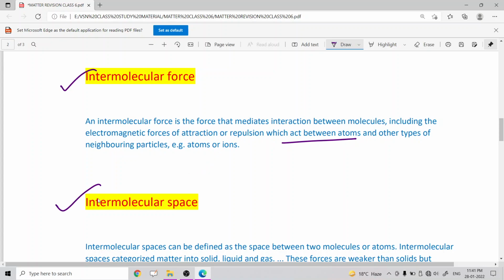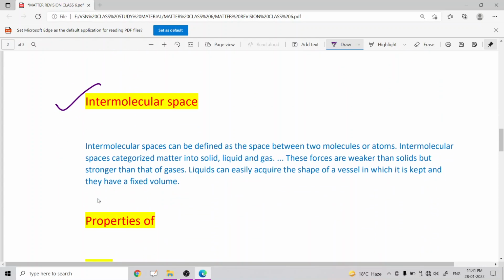And what is intermolecular space? Here you can say that intermolecular space can be defined as the space between two molecules or atoms. In general, intermolecular spaces categorize matter into solid, liquid and gas. For liquids, these forces are weaker than in solids but stronger than in gases. This is the basic property of a state of matter.